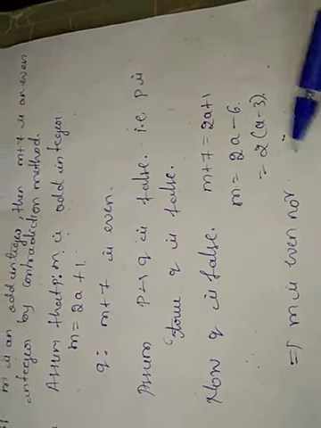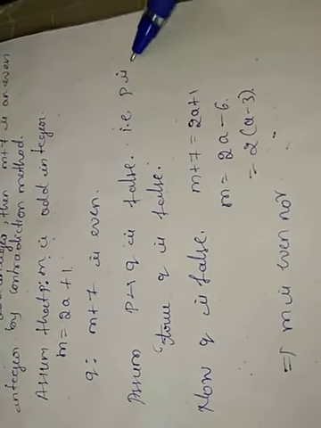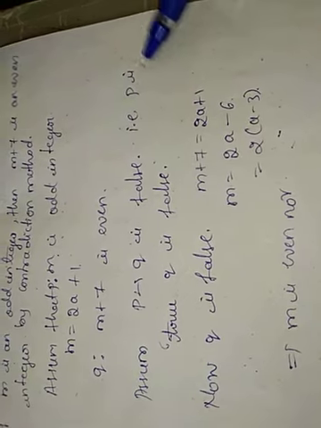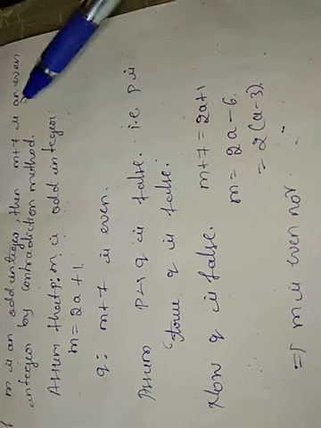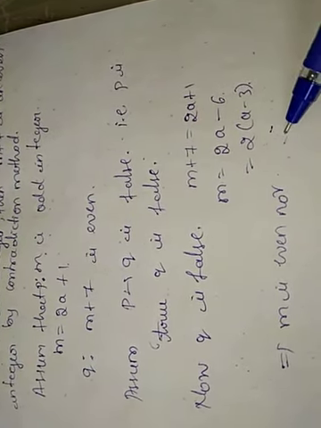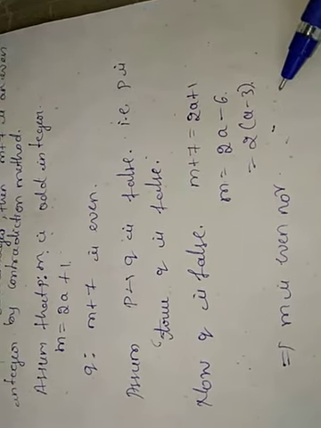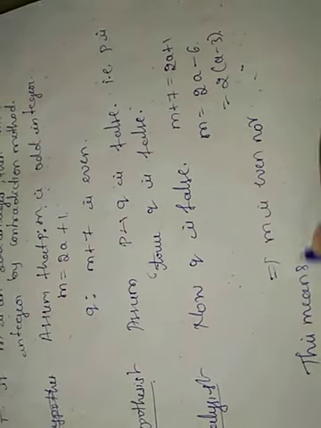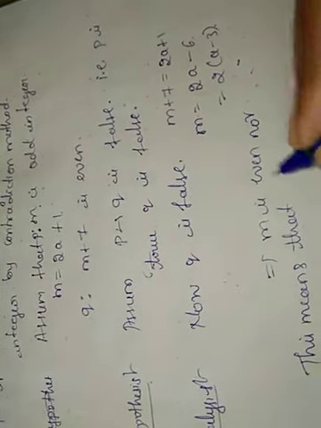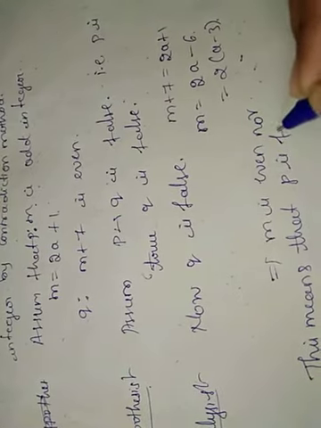This contradicts our assumption, because we have considered P is true. P is true means m is an odd integer, but we obtained m is an even number. This means that P is false.